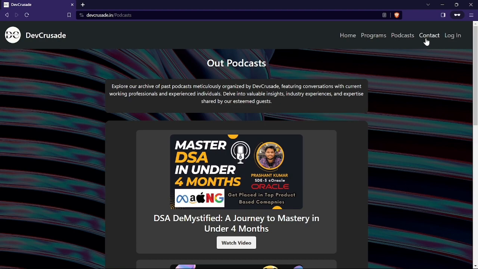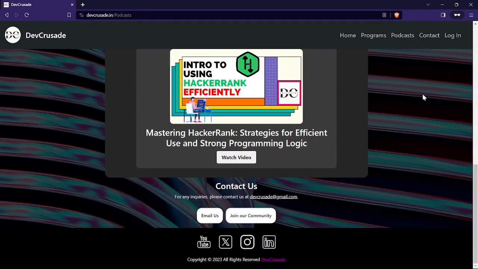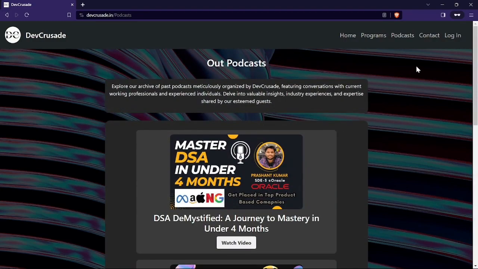This is the contact section. We have added this thing in the footer, so it will show as you scroll down on each page, and you can email us on this. We have given our Gmail ID, and then you can join our community. We have given some group links, maybe a WhatsApp group or Telegram group, so you can join so that you don't miss any future updates about us, right?